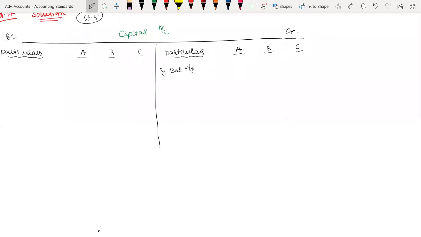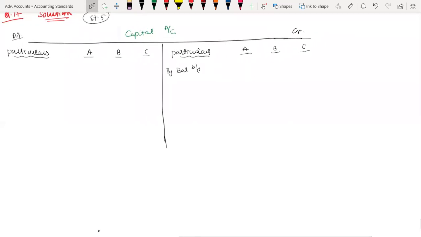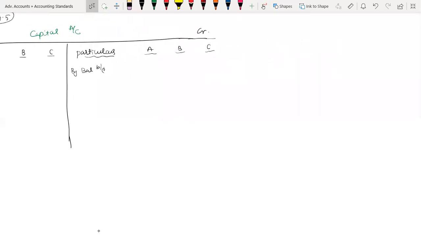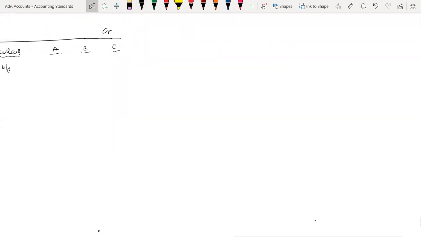Come to your next page, working notes. Got it? So here, what they said is about goodwill. About this goodwill not appearing, nothing is said. They want the capital balance. So a change in PSR here is not required, because anyway, everything we are distributing to the partners. Therefore, directly go to step 1. Step 1, not required.